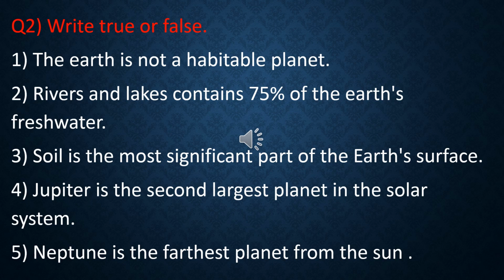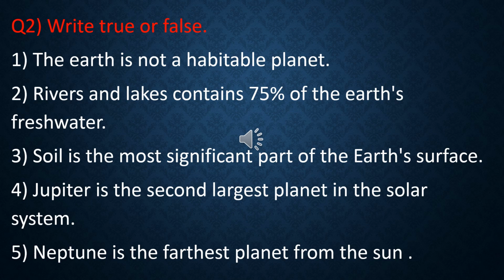Number 3. Soil is the most significant part of the earth's surface. Is it so? How do we grow the plants? How do we grow the crops, the trees, everything? Because of the soil. So you have to find out how important it is.